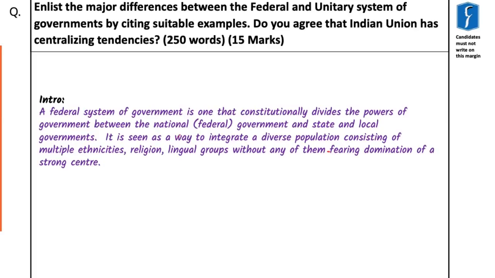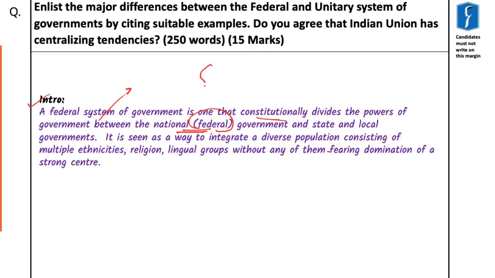So let us now discuss the sample answer. The question is, enlist the major differences between the federal and unitary system of governments by citing suitable examples. Do you agree that Indian Union has centralizing tendencies? So the introduction starts by: a federal system of government is the one that constitutionally divides the powers of the government between the national or the federal government and state and local governments. So here you have to focus on one aspect, that is a constitutional division of powers.